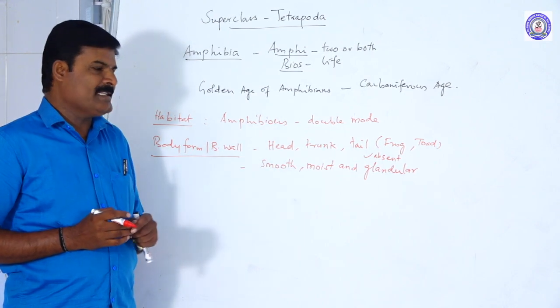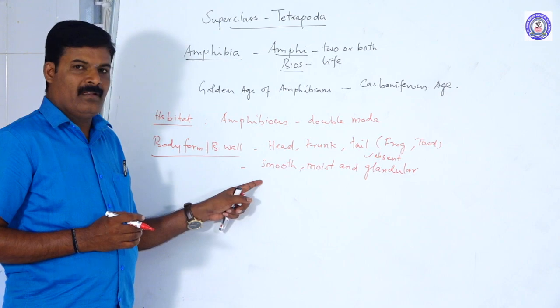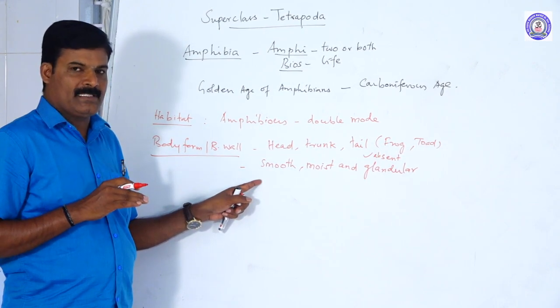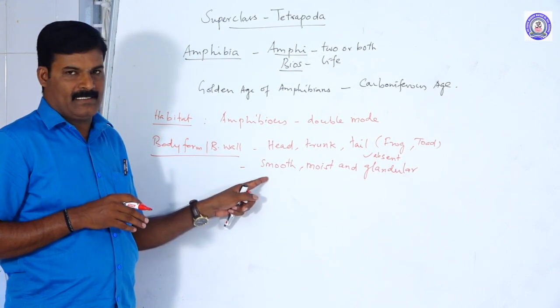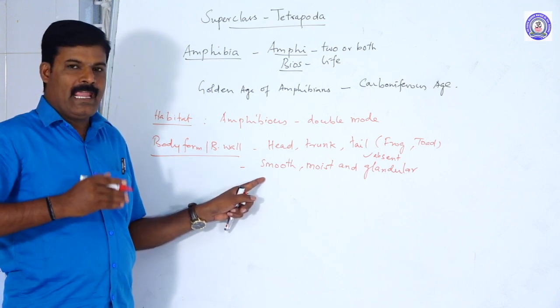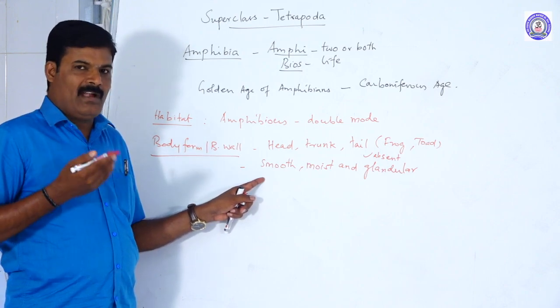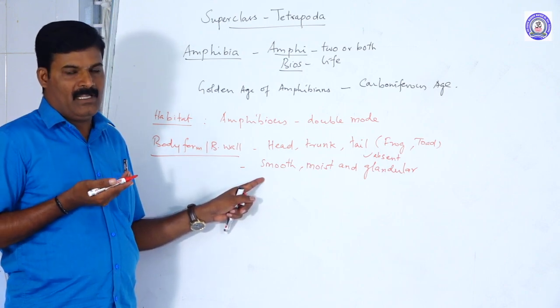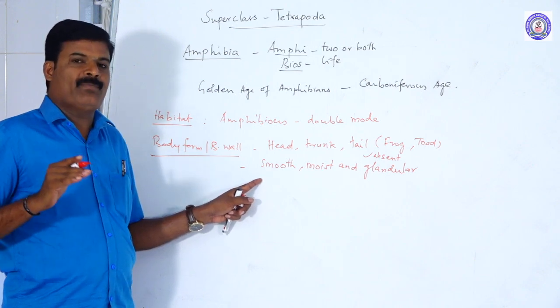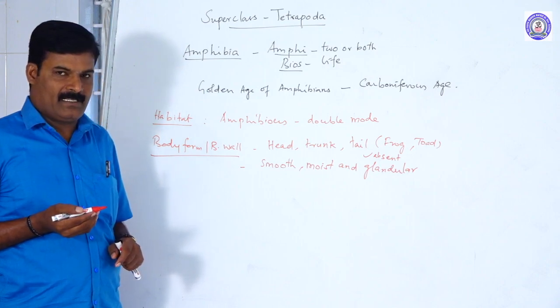No epidermal scales are present, but the glandular region is present, and the vascular layer. So gas exchange occurs between the environment and the body through the skin, because the skin is fully supplied with blood capillaries.